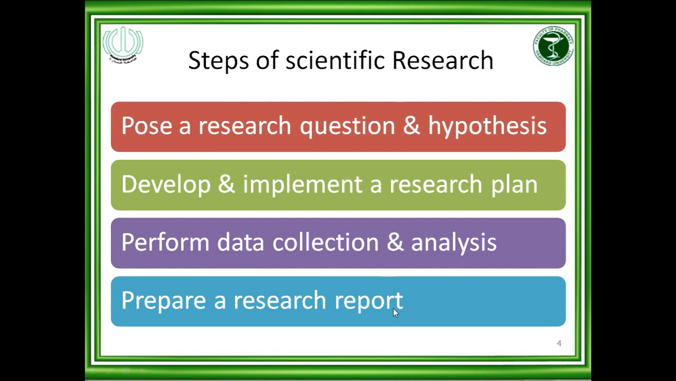Now, what are the steps of scientific research? First of all, you should have a research question or research hypothesis. For example, what could be the research question or research hypothesis? Suppose that I am making a new antihypertensive drug and I claim that this drug is a good antihypertensive medication. So my research question is whether this drug provides a good antihypertensive effect or not. This is my research question.